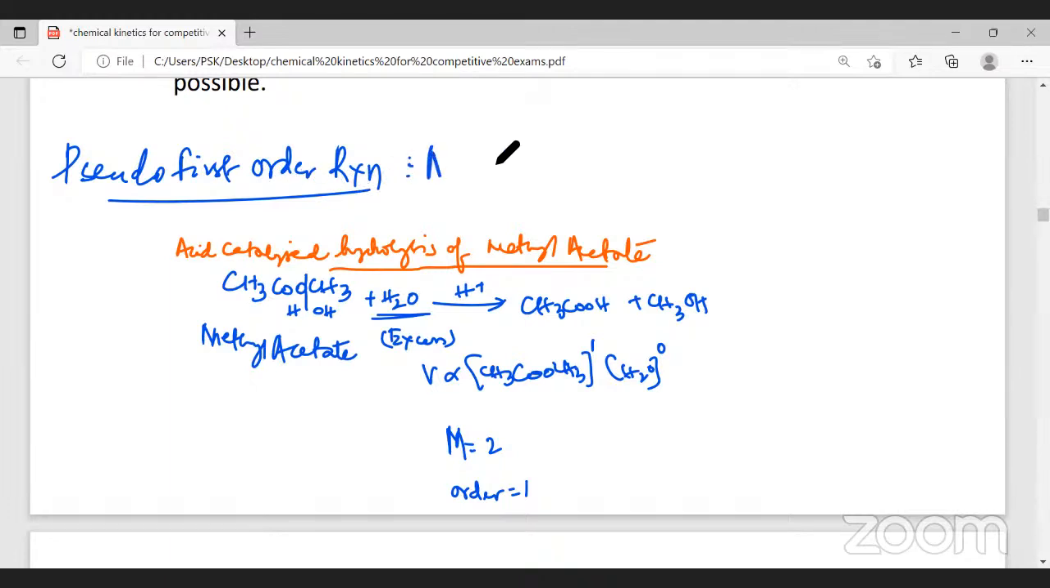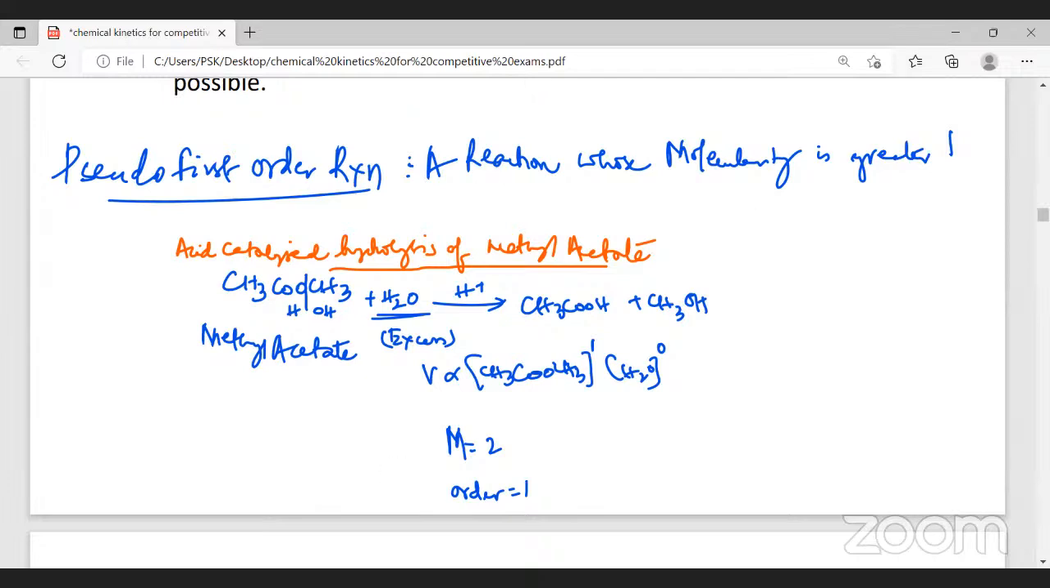This is important. What is a false first order reaction or pseudo first order reaction? A reaction whose molecularity is greater than 1, but the order of the reaction is 1.